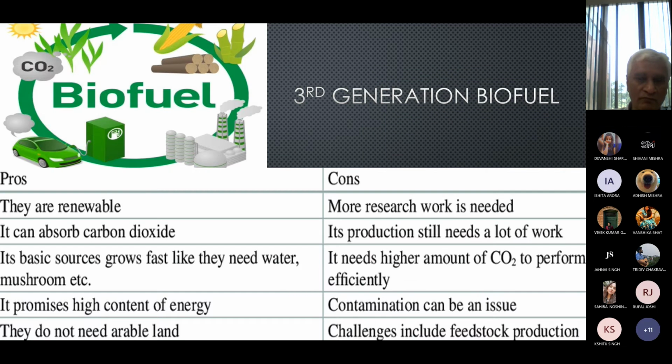So what are the pros and cons of third generation biofuels? The requirement of energy for mankind is increasing day by day. The major source of energy is based on fossil fuels only. Thus, the scarcity of fossil fuels, rising price of petroleum-based fuels, energy production, and increased global warming result in focusing on renewable energy sources such as solar, wind, hydro, tidal, and biomass worldwide.